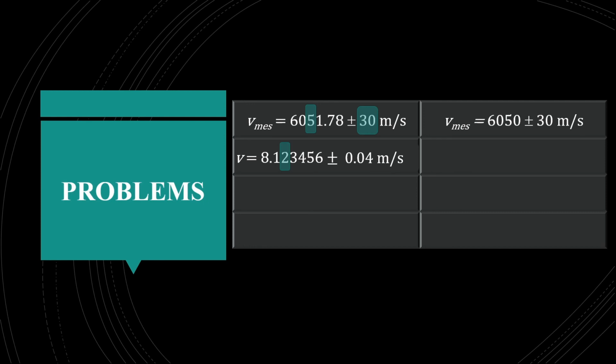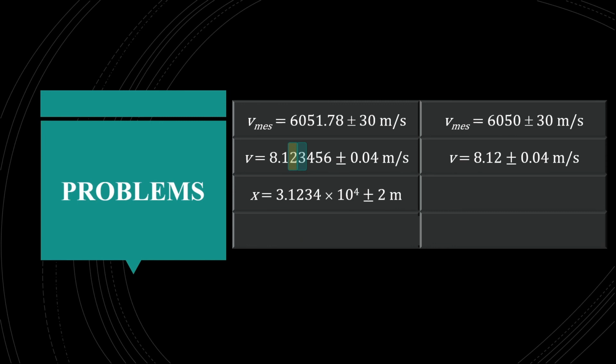So we'll round off this 2. I'll see the number after 2, which is 3. So we'll leave this 2 as it is. So the answer will be 8.12 plus minus 0.04. Let's see another one. And you know what? This is right.